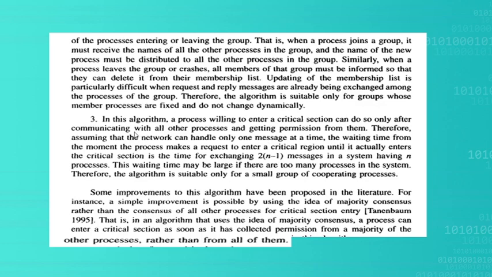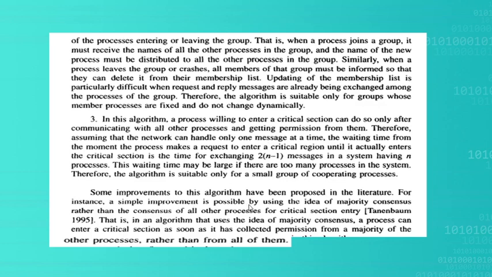And the third difficulty is, as we have said before, that in a critical region there will be an exchange of 2 into n minus 1 messages in the system for n processes, meaning the waiting time may be large if there are many processes in the system. So this algorithm is only suitable for a small group of cooperating processes.